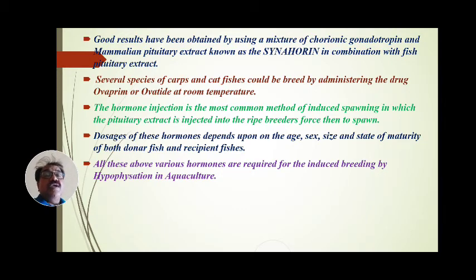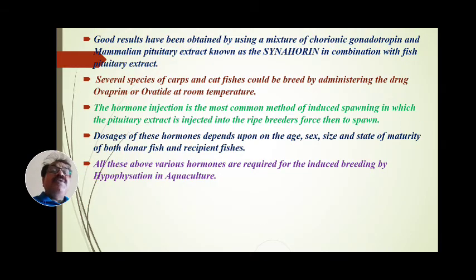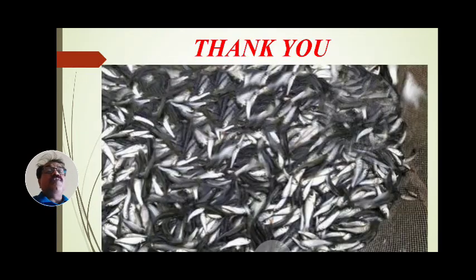All these various hormones are required for induced breeding by hypophysation in aquaculture: especially MCG, human chorionic gonadotropin, gonadotropins, that is FSH and LH, human pregnancy urine, prolan, syncarin, and Ovaprim and Ovatide. These hormones are responsible for induced breeding, and with the help of induced breeding we can produce tremendous quantities of fry and fingerlings. See this figure: these are the numbers of fry and fingerlings produced within a short time, meaning the required quantity and desired quality of seed can be produced with the help of these hormones.